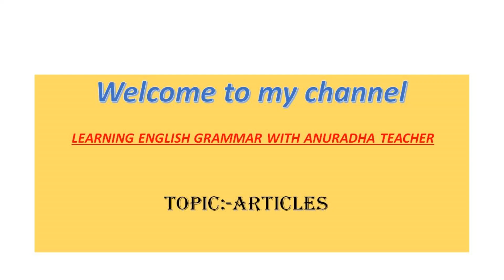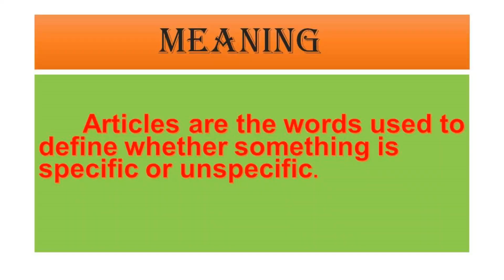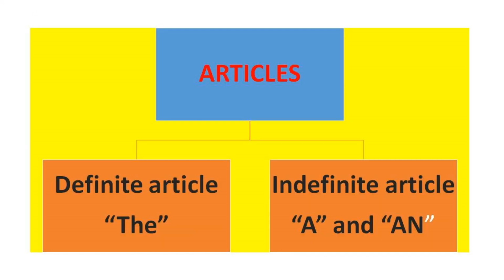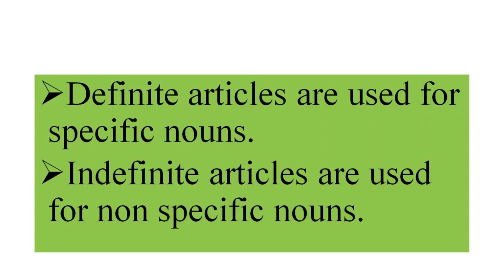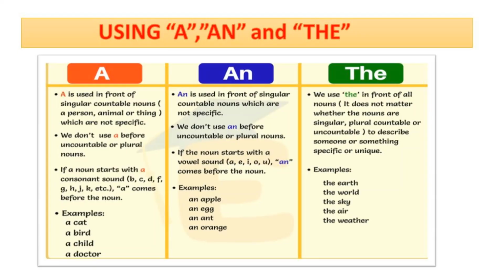Topic for the day is articles. Meaning: articles are the words used to define whether something is specific or unspecific. There are two types of articles, definite article and indefinite article. The is a definite article; a and an are indefinite articles. Definite articles are used for specific nouns. Indefinite articles are used for non-specific nouns.